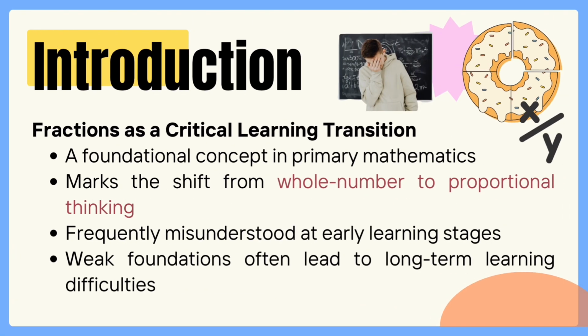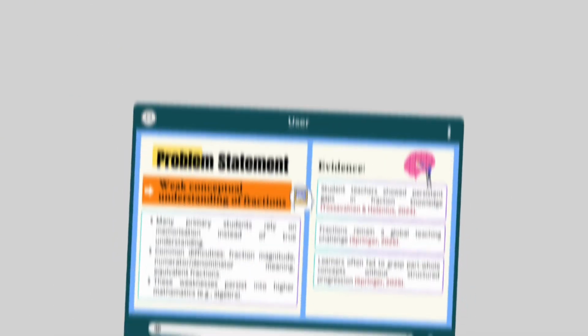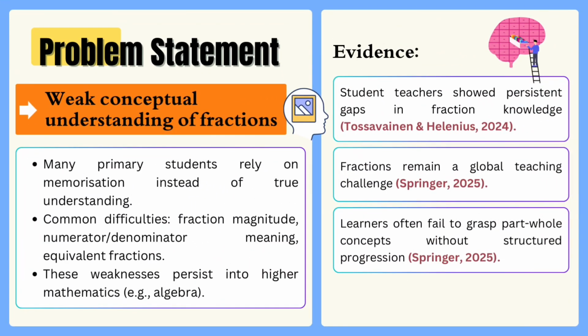In primary mathematics education, fractions represent a critical transition point where learners move from whole number thinking to proportional reasoning. This transition is essential, yet widely recognized as one of the most challenging stages in early mathematics learning. When this foundation is weak, difficulties with fractions often persist and affect students' progress in higher mathematics. However, many students struggle to make this transition successfully.